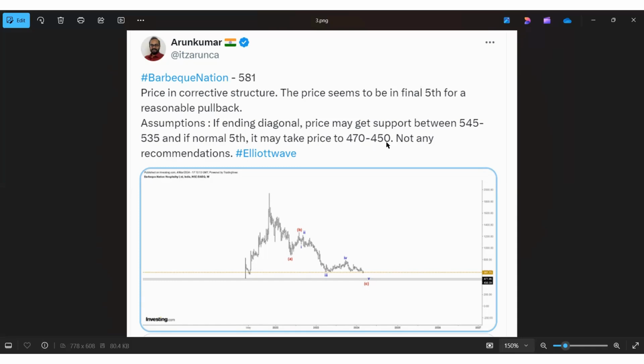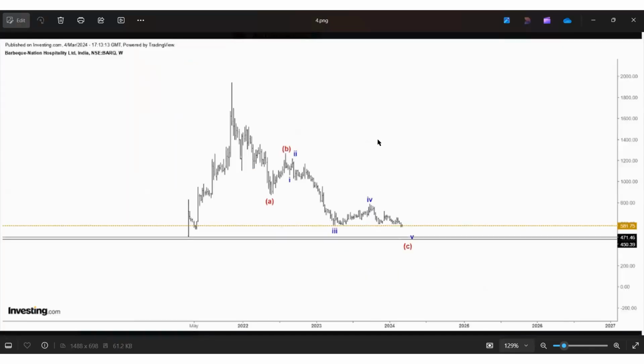There are two things here. I'm expecting two options because the price has not yet taken a full shape. If it is an ending diagonal, this is the possible low, and if it's a normal impulse in the fifth, 470 to 450 is the support point. What happened next? This is the chart which I analyzed on 4th March. If it is an ending diagonal, it may take A, B, C, D, E and slow down. But if it is normal, it will take 1, 2, 3, 4, 5. And the lines are marked between 470 to 450.